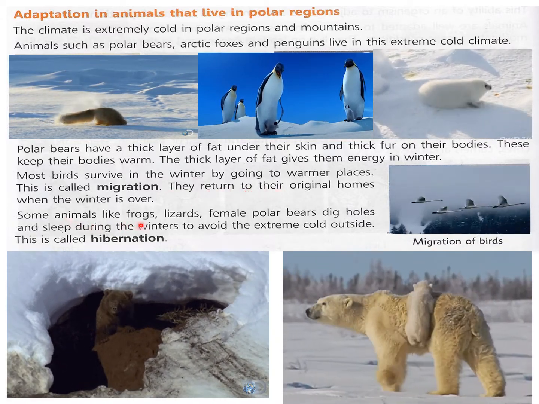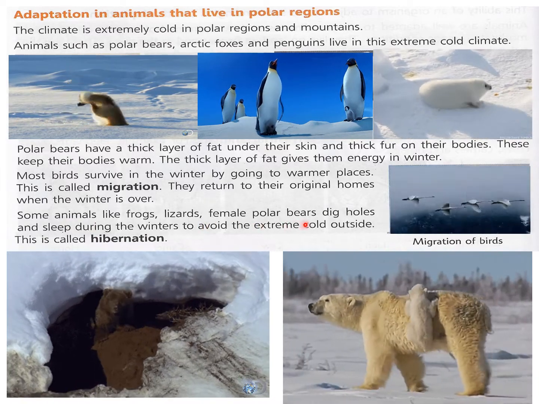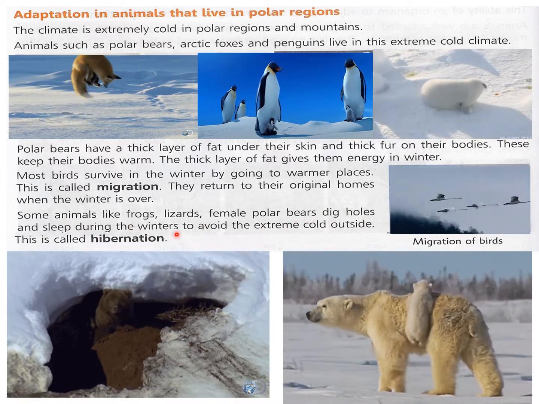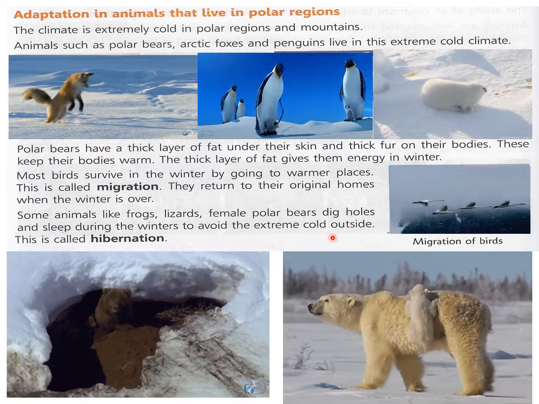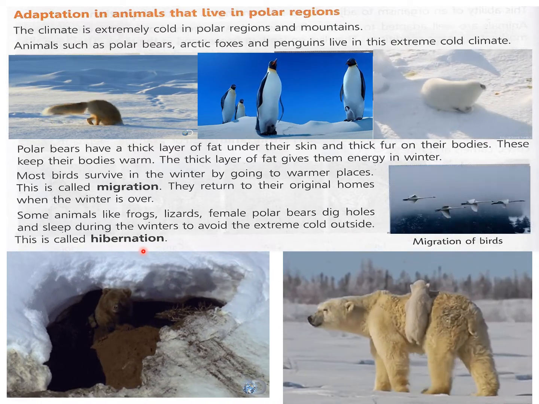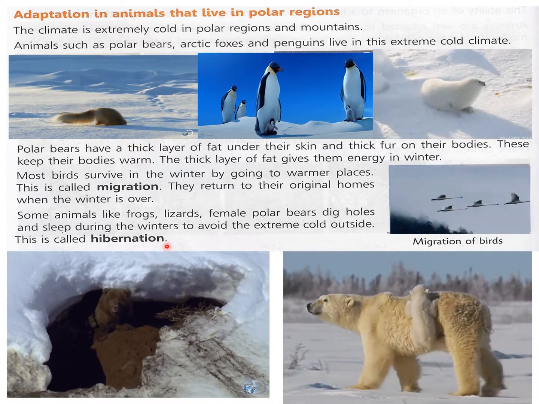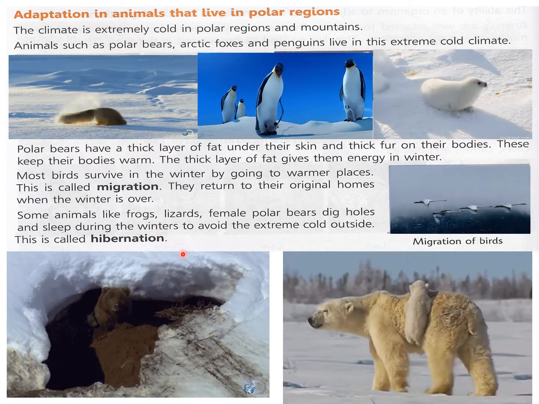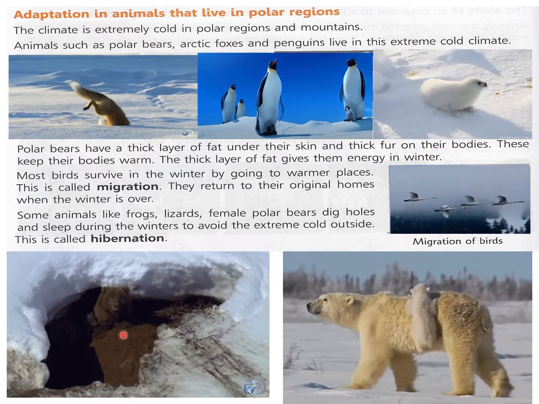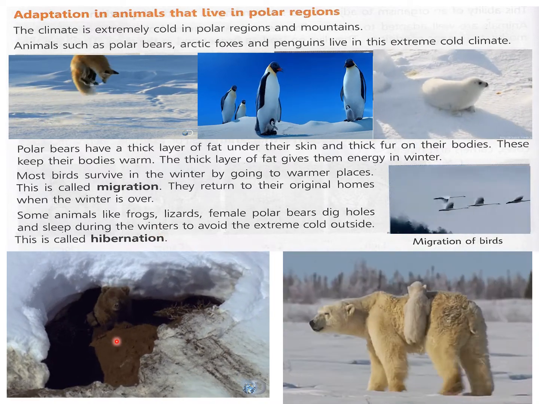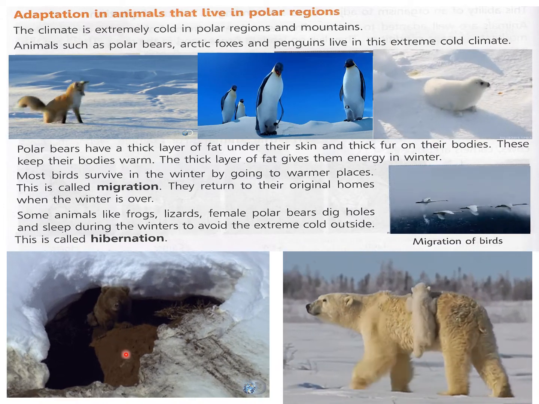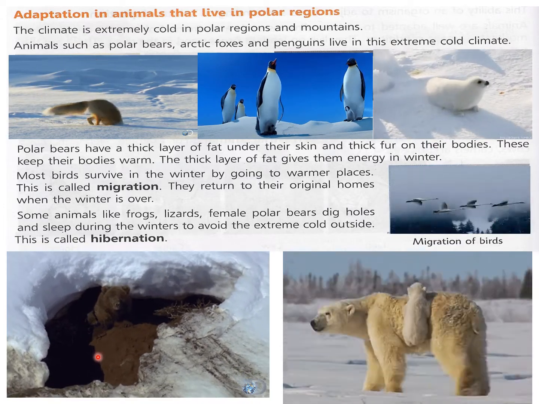Some animals like frogs, lizards, female polar bears dig holes and sleep during the winters to avoid the extreme cold outside. This is called hibernation. Now, polar bears and lizards and frogs, they go in hibernation. You must have seen in your homes also that there are lots of lizards during summer season, but in winters all the lizards just vanish.